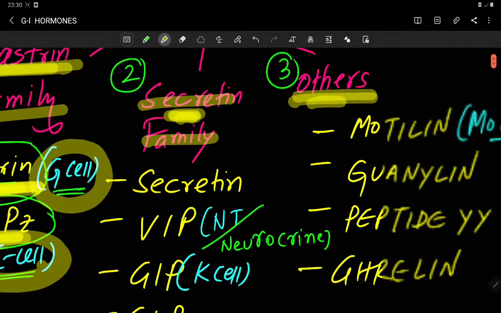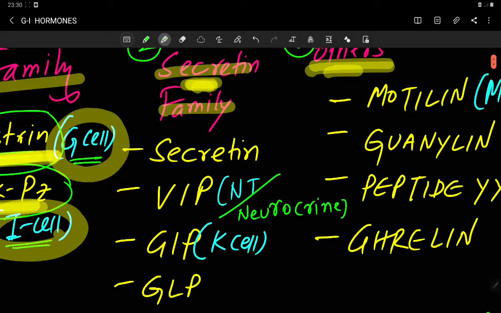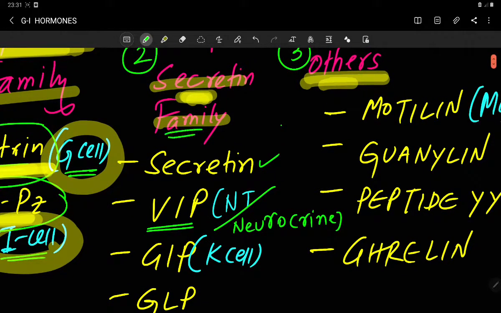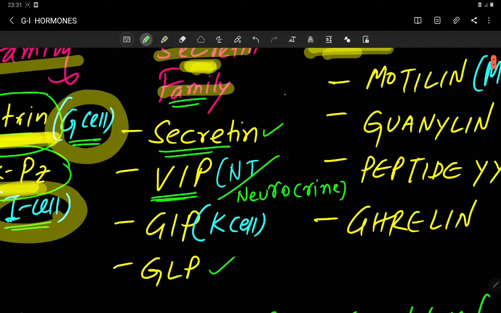Now, in the secretin family, the main members are secretin, VIP, GIP, and GLP. Under this family, secretin is there, VIP, that means vasoactive intestinal peptide, GIP, that means gastric inhibitory peptide, and GLP, that means glucagon like peptide, is also there.